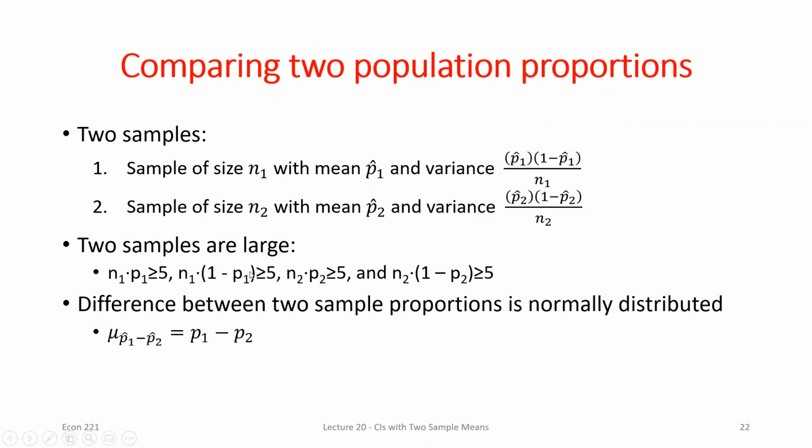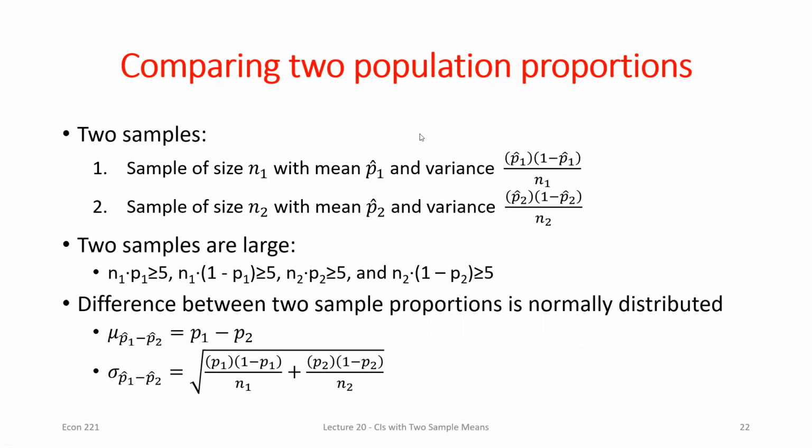So what ends up being true is very similar to the means. The difference in our sample proportions is going to be centered around whatever the true difference in population proportions is. And then the variance is going to be equal to this. The only issue was I can't observe these, so I'm going to have to use my best estimate, which is the sample proportions that I have, right?